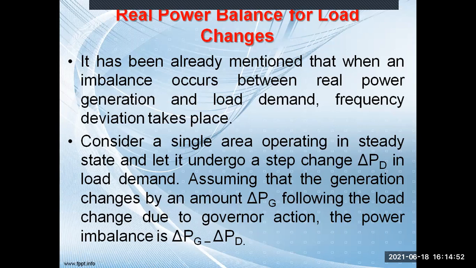Now consider a single area operating in a steady state and let it undergo a step change delta PD in a load demand, assuming that the generation changes by an amount delta PG following the load change due to the governor action. The resulting imbalance is delta PG minus delta PD. So if there is any change in the load, let us say delta PD is the change, and the generation has been increased by delta PG, the net imbalance is delta PG minus delta PD.